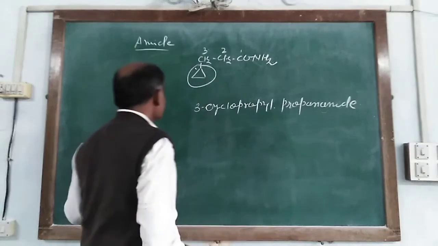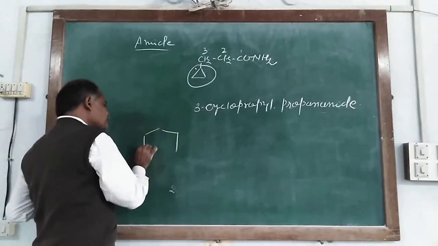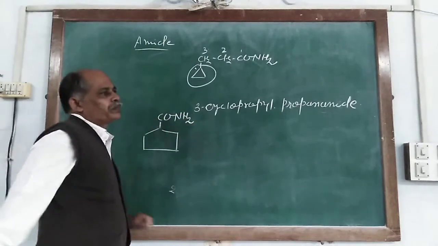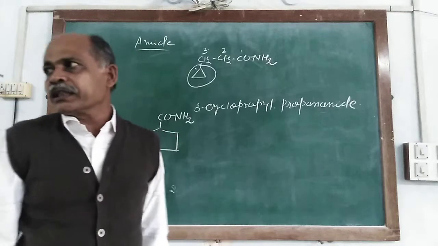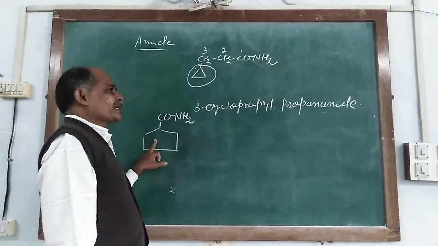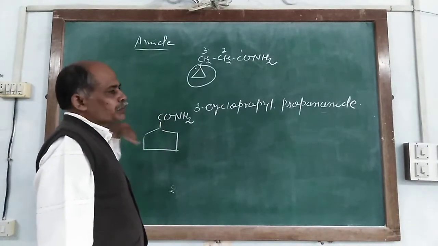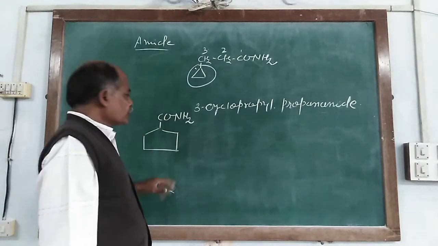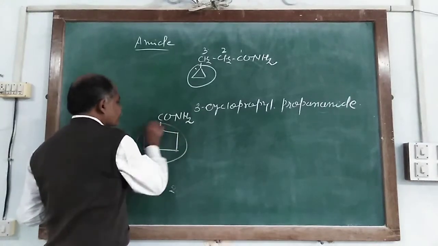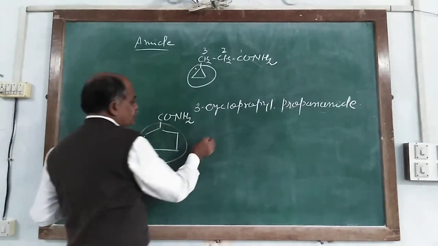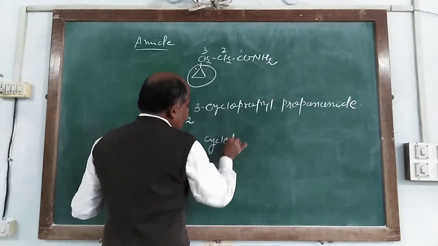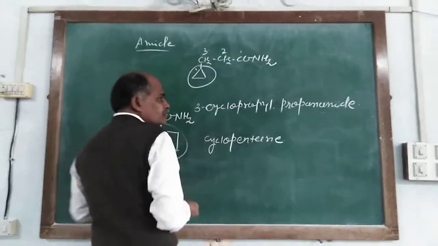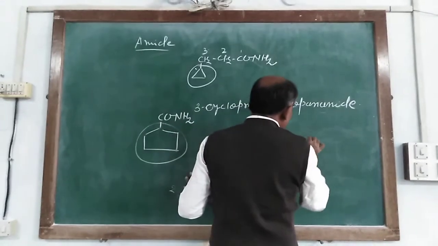But in this structure, the carbon atom of CONH2, the amide group, is directly linked with a cyclic carbon atom. So according to the IUPAC system, it gives special rules, and it is first written as cyclopentane and carboxamide.